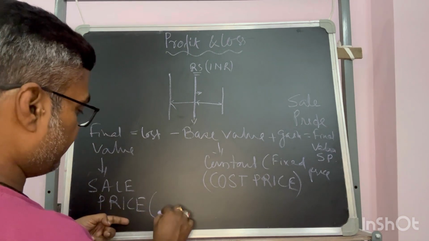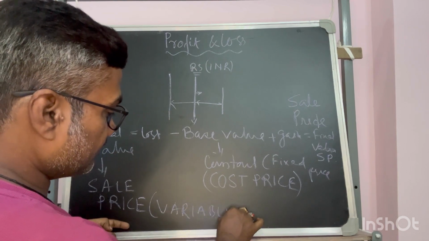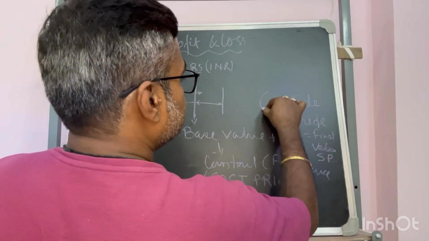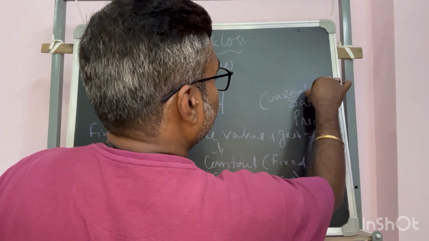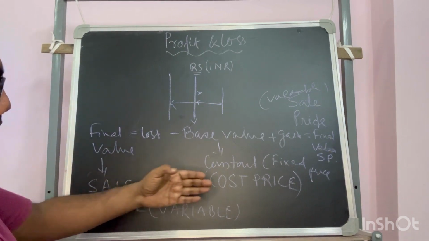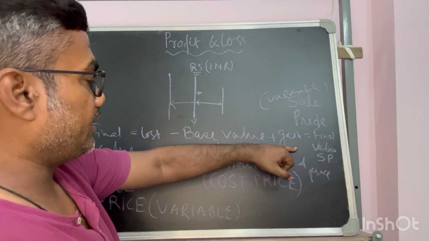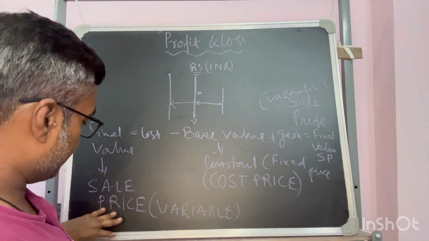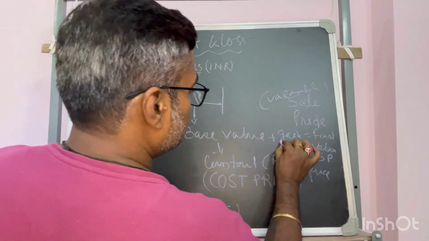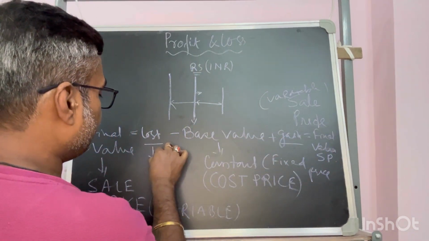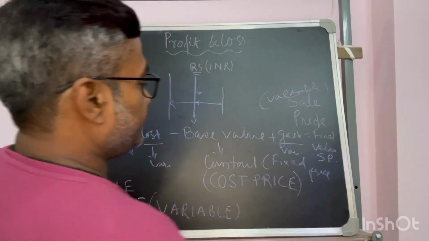And the sell price is a variable, in both cases. So there is a cost price which is fixed. Something is added or lost, and we get a price, the sell price, that is variable. So these two parts, the profit and the loss, are also variable. They are not fixed.